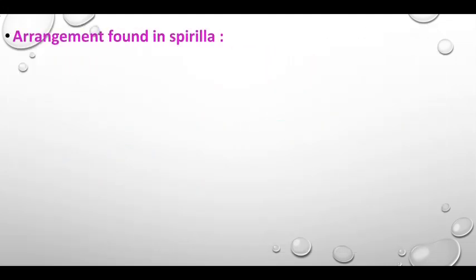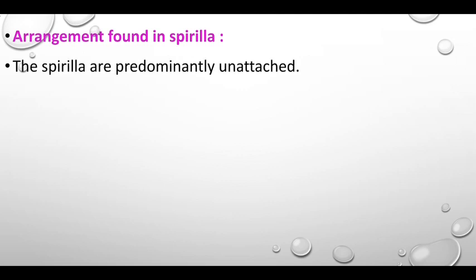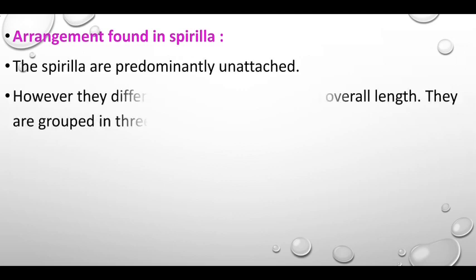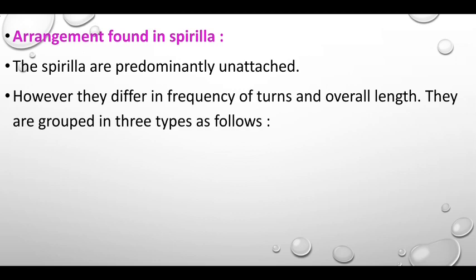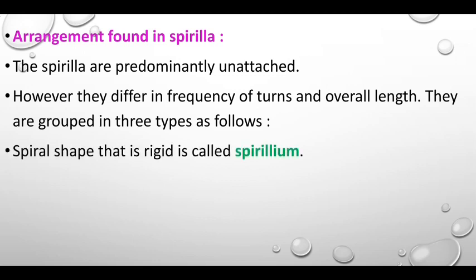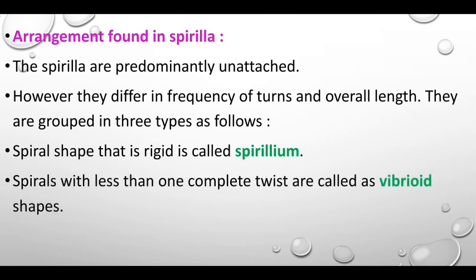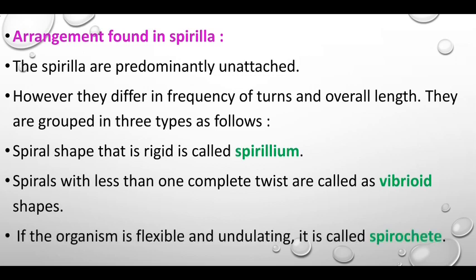Arrangement found in spirilla. The spirilla are predominantly unattached. However, they differ in frequency of turns and overall length. They are grouped in three types as follows. A spiral shape that is rigid is called spirillum. Spirals with less than one complete twist are called vibrioid. If the organism is flexible and undulating, it is called spirochete.